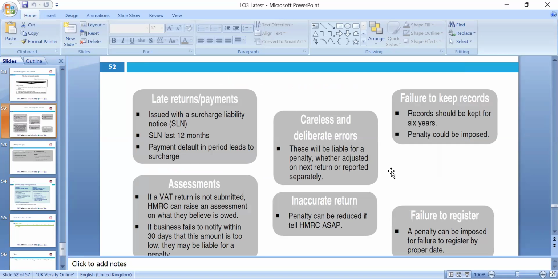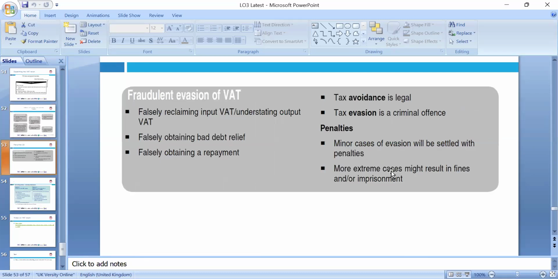Careless or deliberate errors can lead to fines and penalties, and of course imprisonment. Inaccurate return penalty can be reduced if the taxpayer discloses to HMRC, and failure to register can also bring a penalty. Fraudulent evasion of tax, such as falsely declaring VAT, falsely obtaining bad debt relief, tax avoidance and evasion, carries penalties.